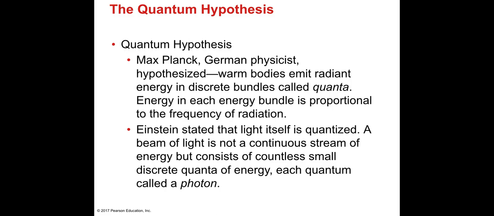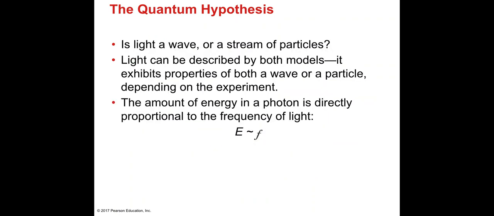Einstein and other scientists stated that light itself is quantized. A beam of light is not a continuous stream of energy but consists of countless small discrete quanta of energy. Each quantum is called a photon. Okay? Is light a wave or a stream of particles? That's where the confusion comes in. Do you consider light a wave or do you consider it matter? Do you consider it particles?